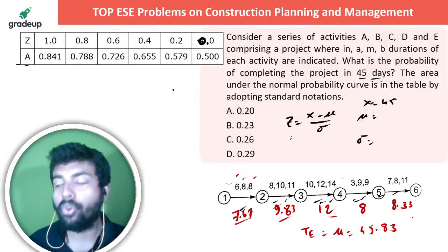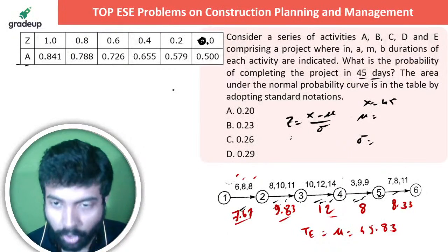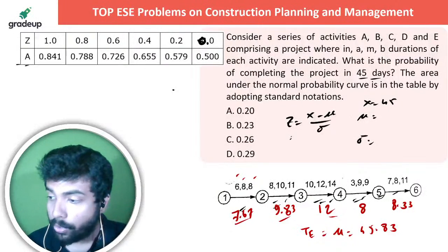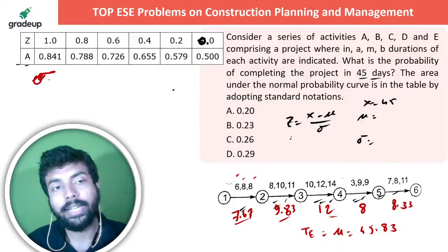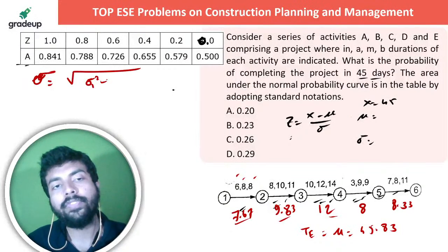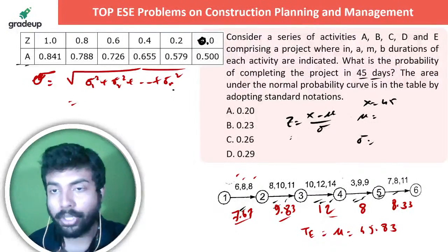यस एक्चुअली. नाउ टॉकिंग अबाउट द सिग्मा. सिग्मा का वैल्यू क्या होगा? लेट्स टॉक अबाउट दैट. How to find out sigma for the whole project? I have told you sigma for the whole project is nothing but root over of sigma 1 square plus sigma 2 square, something like that, up till sigma n square. This is how the full project sigma is to be found out.